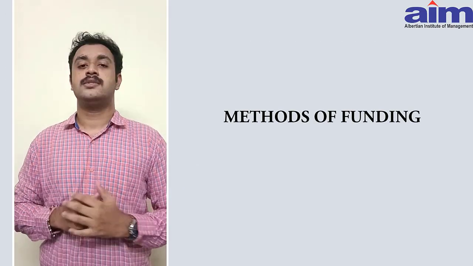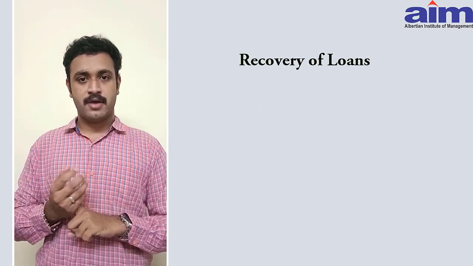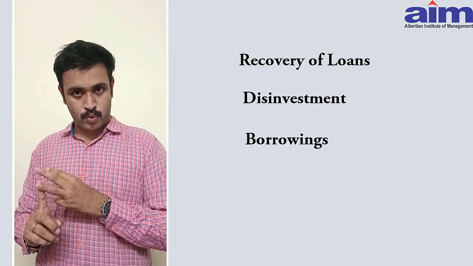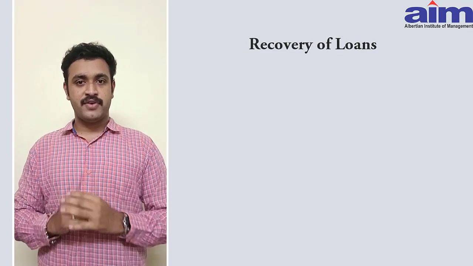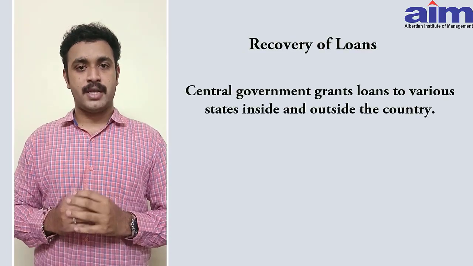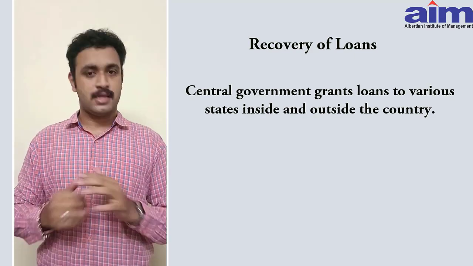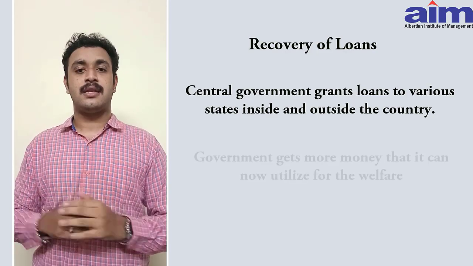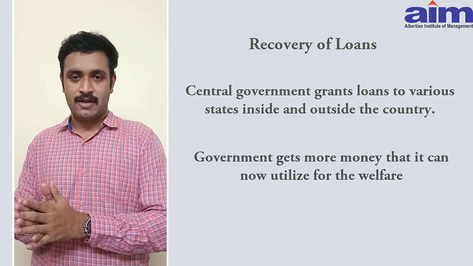Methods of funding. Generally, there are 4 methods of funding. Number 1. Recovery of loans. Number 2. Disinvestment. Number 3. Borrowings. And number 4. Taxes. Number 1. Recovery of loans. The central government grants loans to various states inside and outside the country. When the government recovers these loans, they get additional money which can be used for the utilization of the welfare.